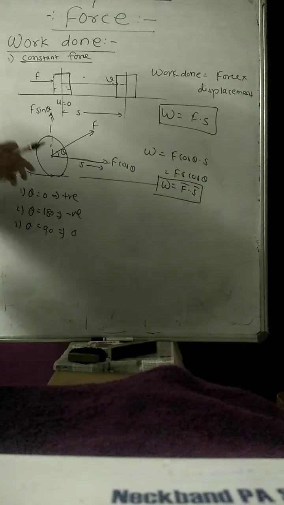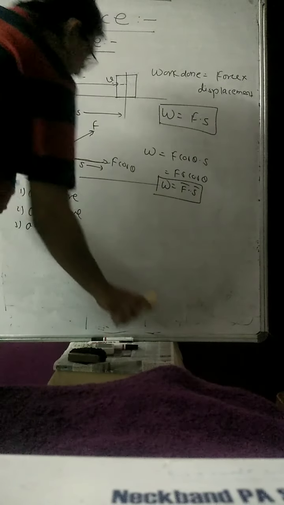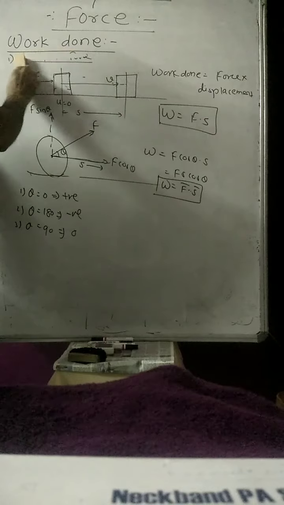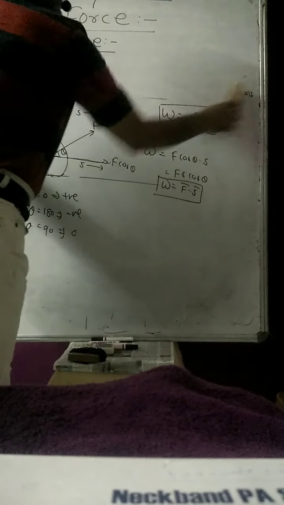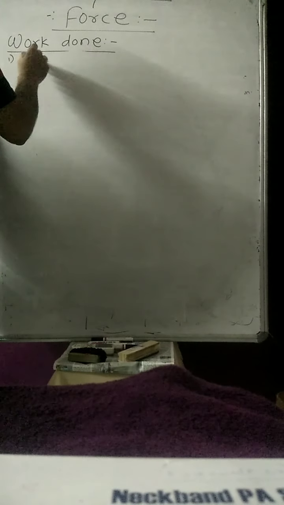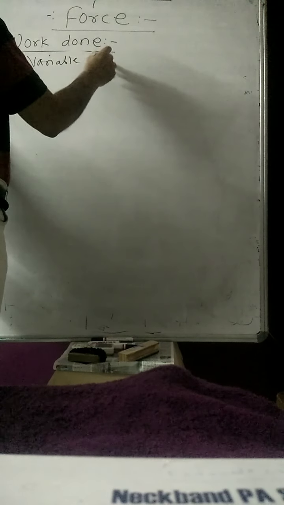Now suppose the force which we are applying is a variable force. Instead of a constant force, if I take the case of variable force, then there are different conditions again. But sir, how is this variable force acting on the body?